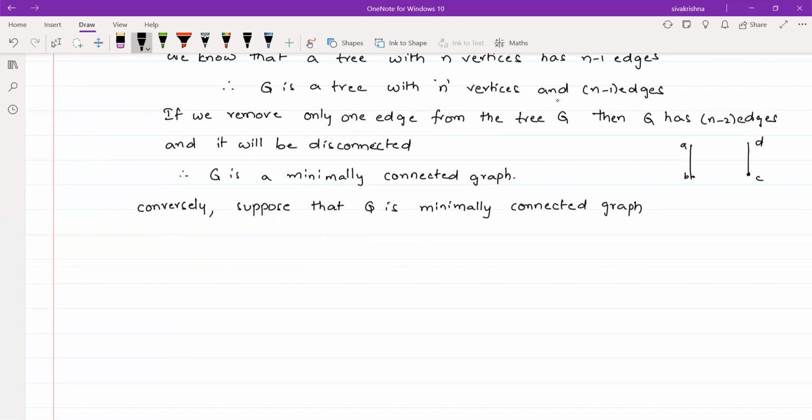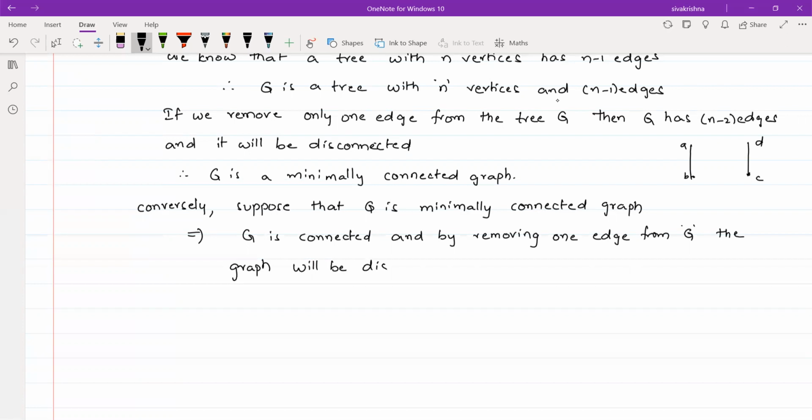That implies, by the definition of minimally connected, G is connected, and by removing one edge from G, the graph will be disconnected. This is by the definition of minimally connected.